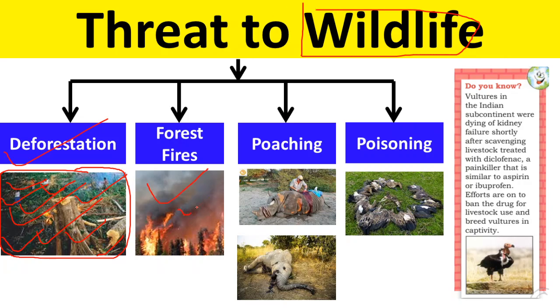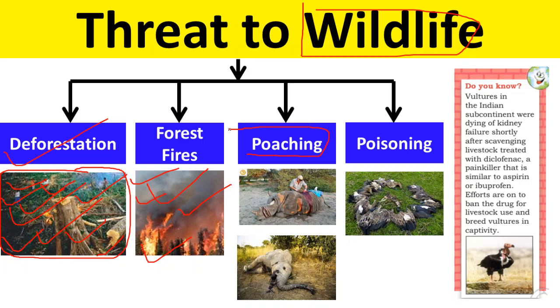Forest fire, sometimes a big fire breaks out in forest, and it kills a lot of wildlife. Very recently, a forest fire which was at a great scale in Australia killed almost about 2 billion animal life in Australian forest. So forest fire is a very big threat to wildlife.